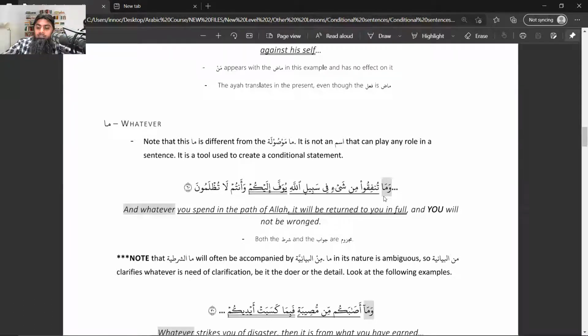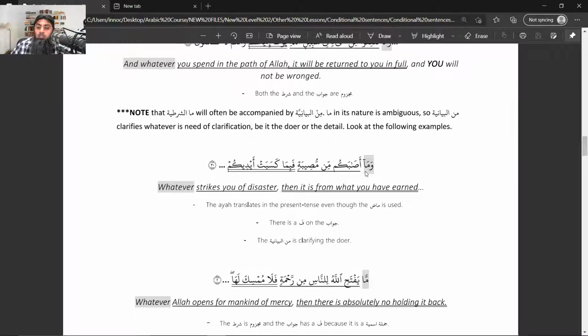Okay, and then if you look at the next example, again about ma: ma asabakum min musibatin fabima kasabat aydihim. They have mentioned something here about min. Inshallah, don't worry about that. That will be discussed, inshallah, in its own time. Right now, I am not discussing this min bayaniya or anything like that. So, ma of adatu shart, asabakum min musiba, shart part, bima kasabat aydikum, jawabu shart part.